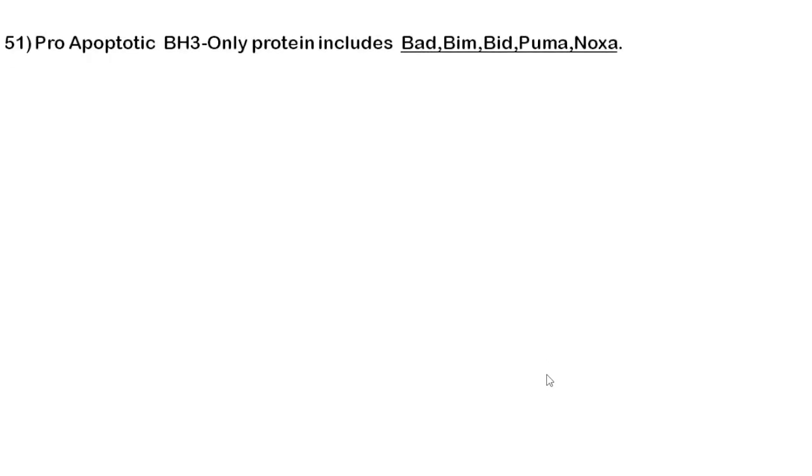Currently we are discussing top 100 expected questions for your GATE Biotech. First question: pro-apoptotic BH3-only proteins include BAD, BID, BIM, PUMA and NOXA. In the comment section you need to tell me what about anti-apoptotic proteins and what about pro-apoptotic BCL2-only proteins.